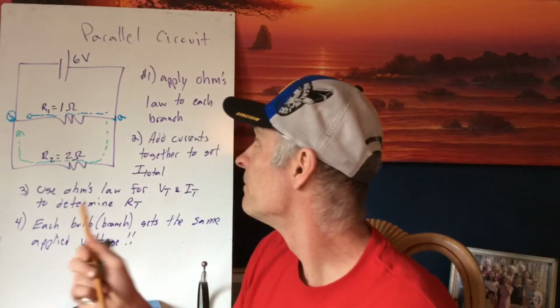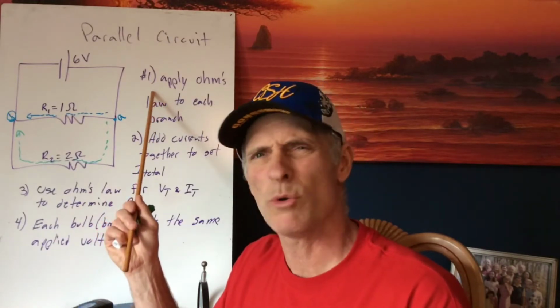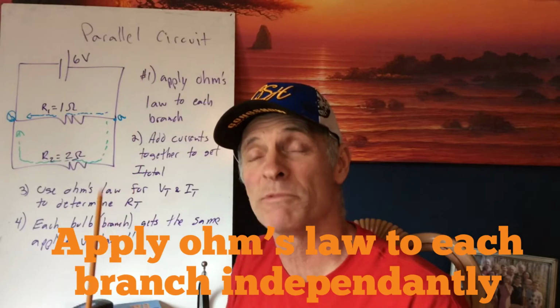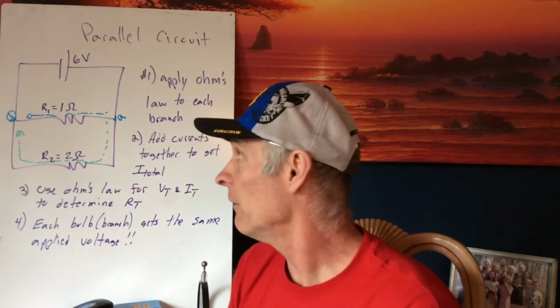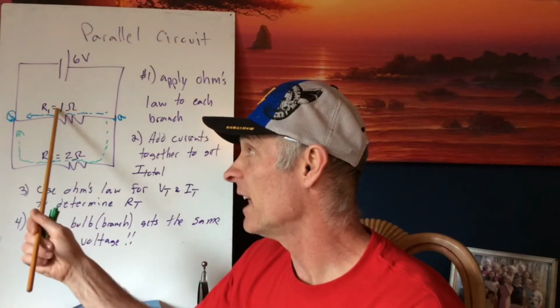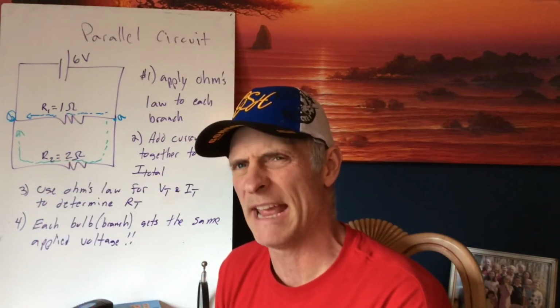Now, there are some rules that are slightly different than series. So let's take a look at those. Number one, we don't add resistors together. We apply Ohm's law individually right out of the gate. So that would mean that 6 volts divided by this 1 ohm resistor would yield 6 amps. And 6 volts divided by this 2 ohm resistor would yield 3 amps.